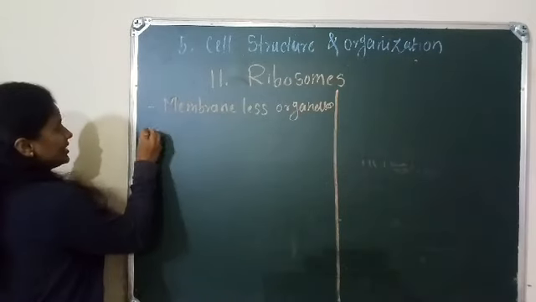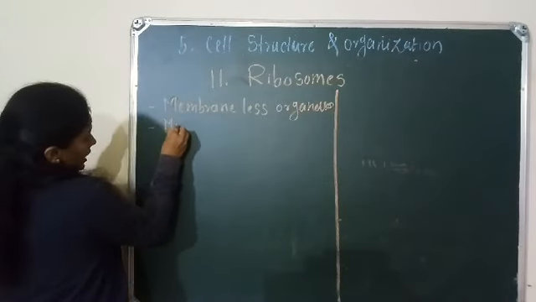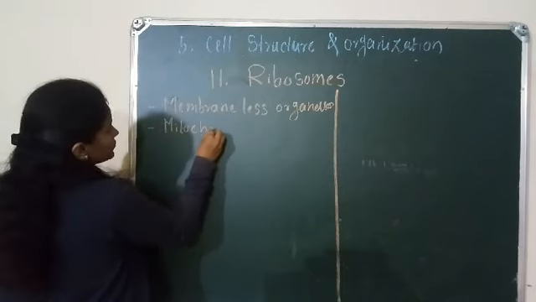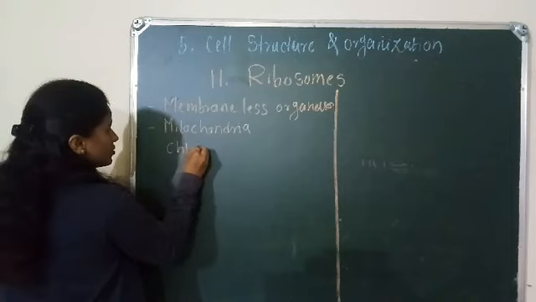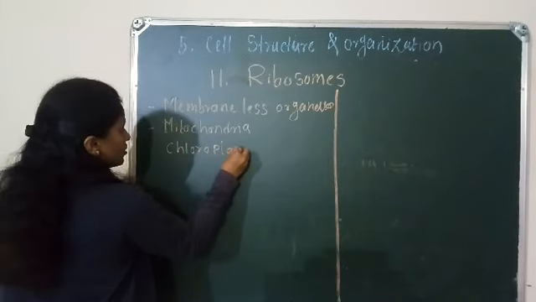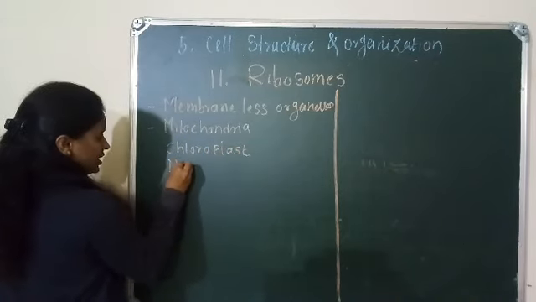It is present in mitochondria, chloroplast, and nucleus.